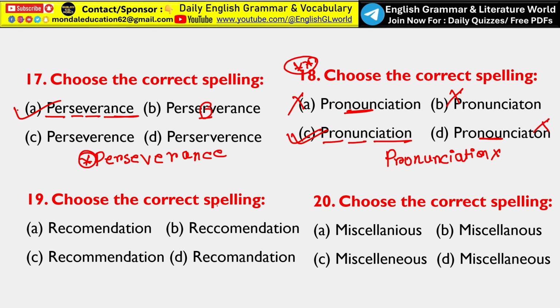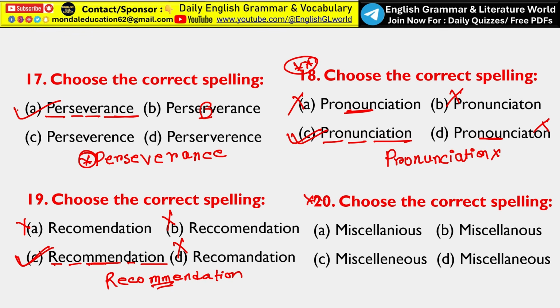Next, choose the correct spelling, that is recommendation. So look, the correct spelling, that is R-E-C-O-M-M-E-N-D-A-T-I-O-N. We need double M. Okay, so here double M is given and there is no double M in the other options. That means option A, option B and option D should be eliminated. So only option C is the correct answer. So recommendation.